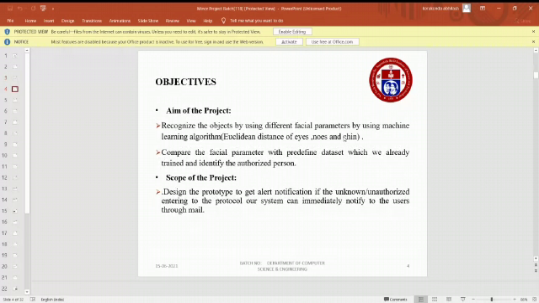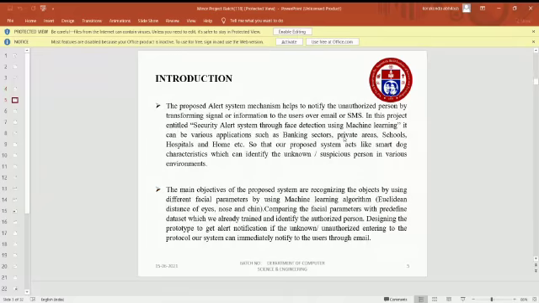The main aim of our project is recognizing the object by using different facial parameters with a machine learning algorithm. We compare the facial parameters with the predefined dataset which we already trained, and identify the authorized person. Scope of the project: designing the prototype to get an alert notification if an unknown or unauthorized person enters the protocol. Our system can immediately notify the user through mail.